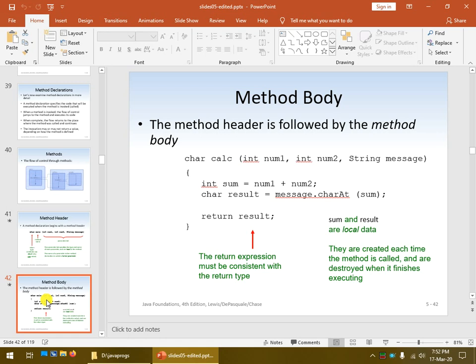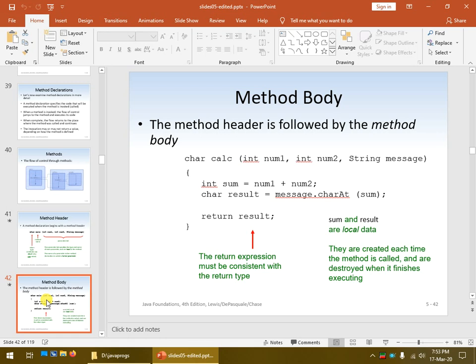Well, methods themselves are useful in two ways. One is to carry out special instructions, and the other is, after those instructions have been completed, if there is a result to return, it can actually return it. And in this case, we call that variable result, and it happens to be a char. So what is this method going to do?